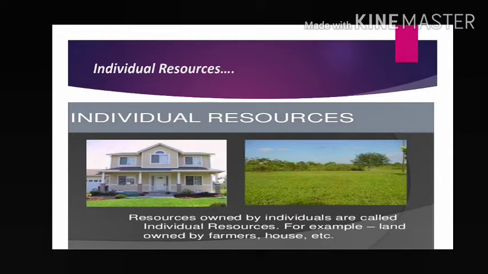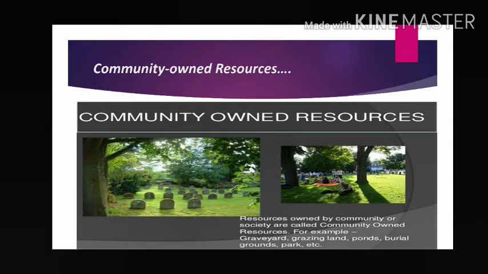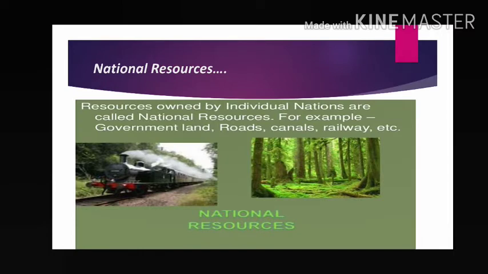Individual resource. I have already told you, resources owned by individuals, a single person, are called individual resources. For example, land owned by farmers, house, etc. Community owned resource: resources owned by a community or society are called community owned resources. For example, graveyard, grazing land, ponds, park, etc. National resource: resources owned by an individual nation, a single nation, are called national resources. For example, government land, roads, canals, railway, etc. National resource, it belongs to a nation. Also up to 12 nautical miles in the sea or ocean, which is called territorial water, it is